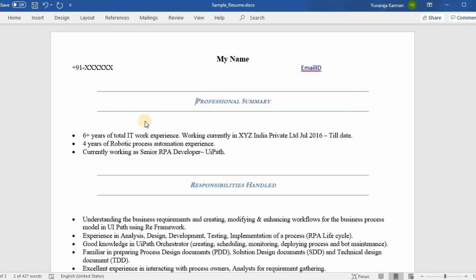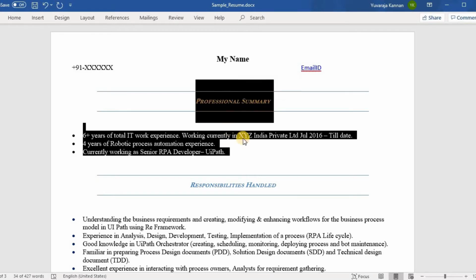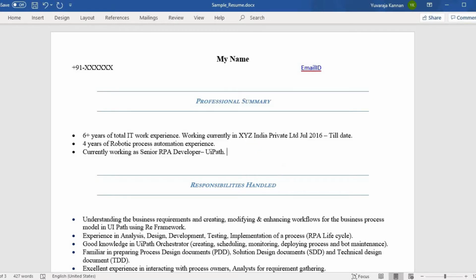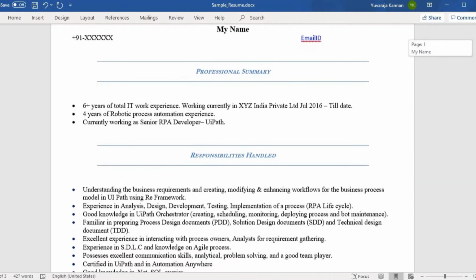The first point is, assume that we have an imaginary RPA developer who has 6+ years of total IT experience and is currently working in XYZ company from July 2016 to date. He has around 4 years of robotic process automation experience, and his current role is senior RPA developer working in UiPath. This is all about the professional summary, and if you mention these details, it should be sufficient.